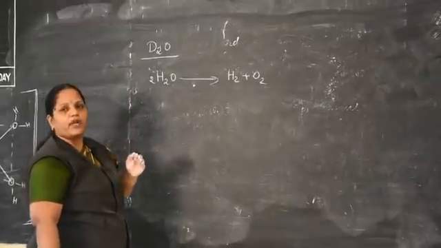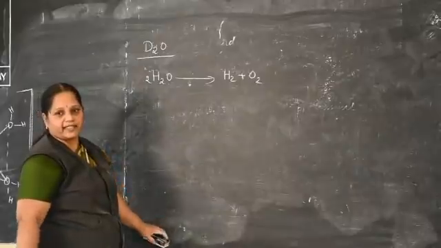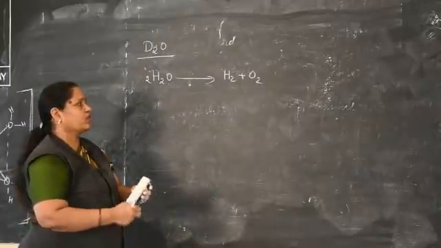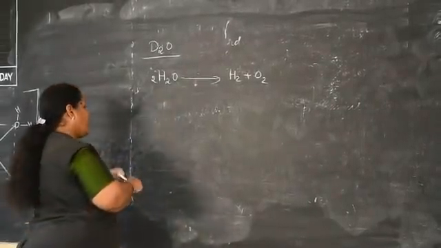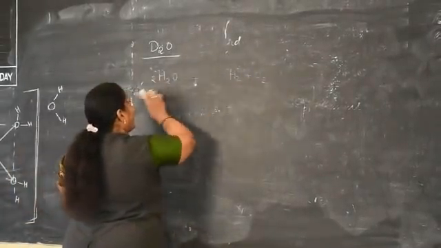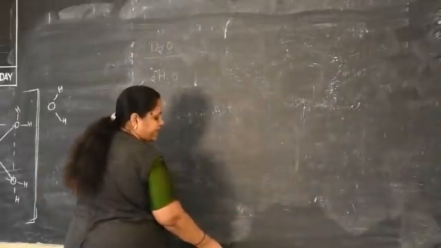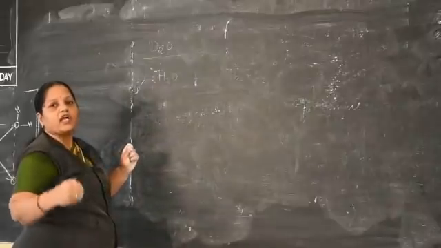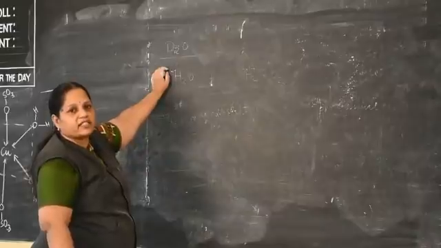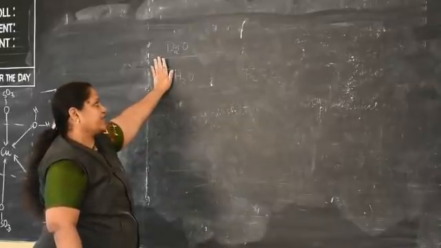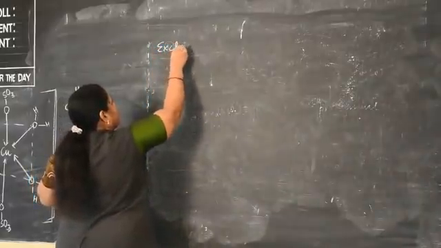One of the important chemical properties of D2O is exchange reaction. Important, 3 more questions for you. Exchange reaction, similar to that of deuterium. When compounds containing hydrogen are treated with deuterium oxide, the hydrogen is replaced by deuterium present in heavy water. This type of reaction is called an exchange reaction. Now we can consider exchange reactions of deuterium oxide.